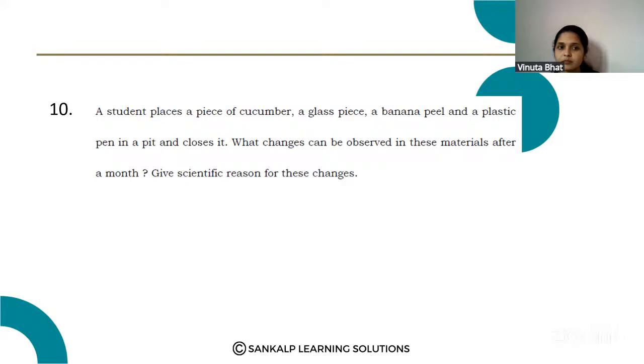Here, see, a cucumber, glass piece, banana peel, and a plastic pen are placed in a pit and closed. What changes can be observed in these materials after a month? Give the scientific reason. After a month, when you observe all these materials, the cucumber